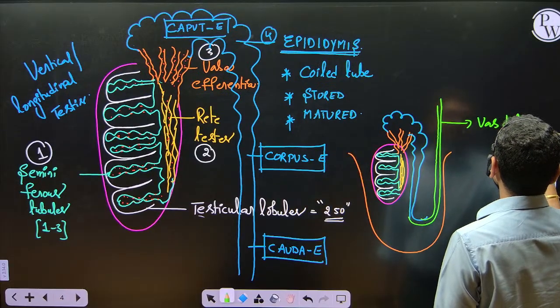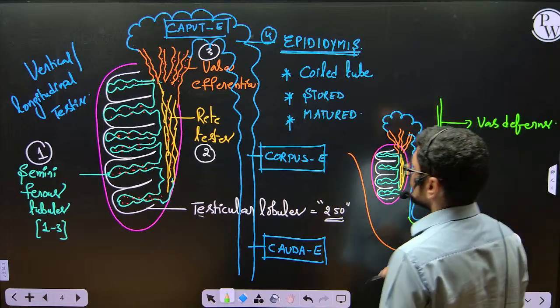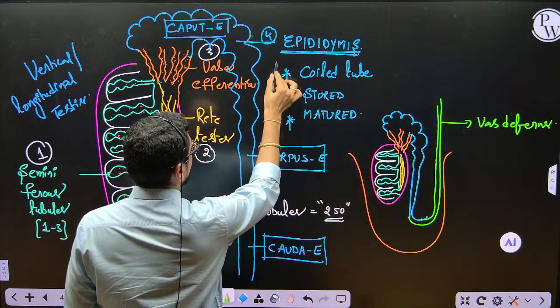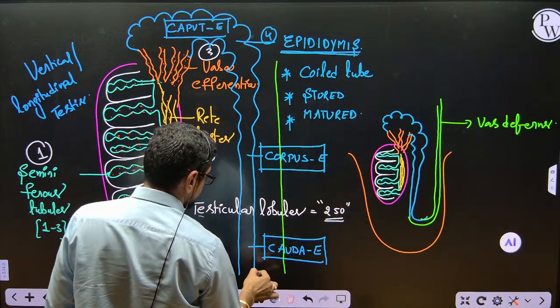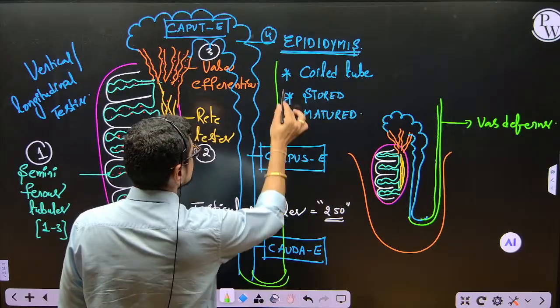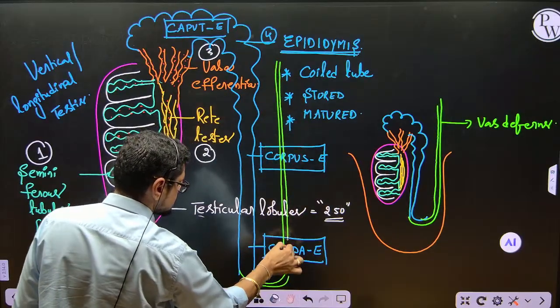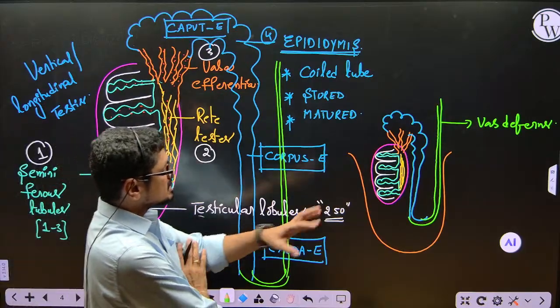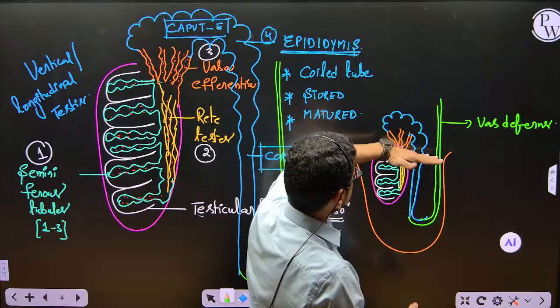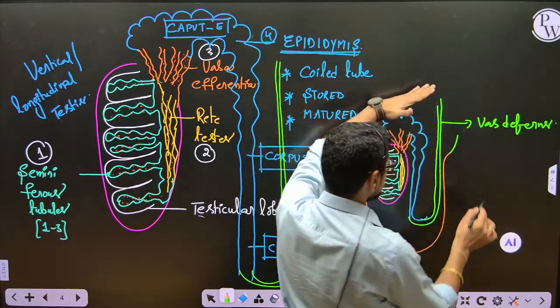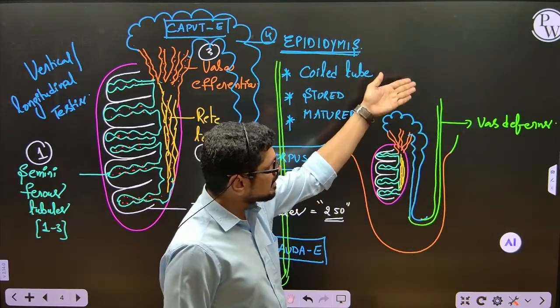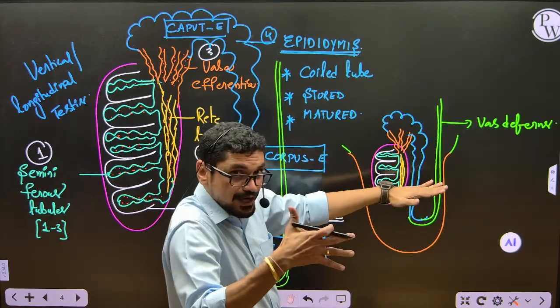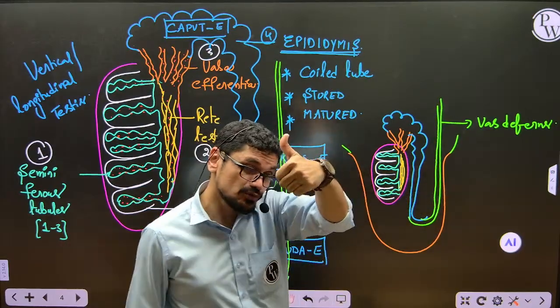So this is the vas deferens. Okay. So this is the diagram, and this is inside the abdomen, and this is outside the abdomen. So this is the side view of the testis. Am I clear? Hope so it is clear.